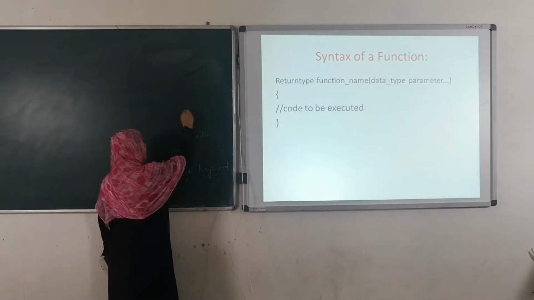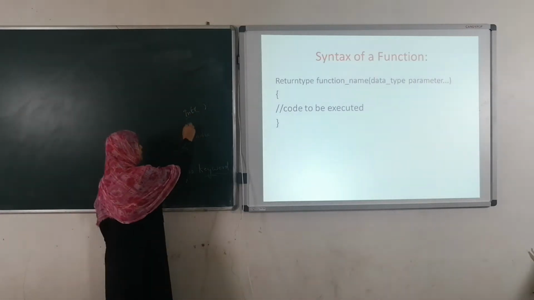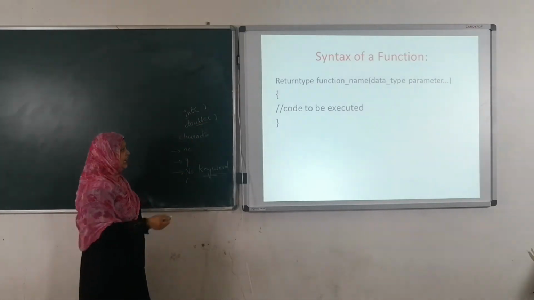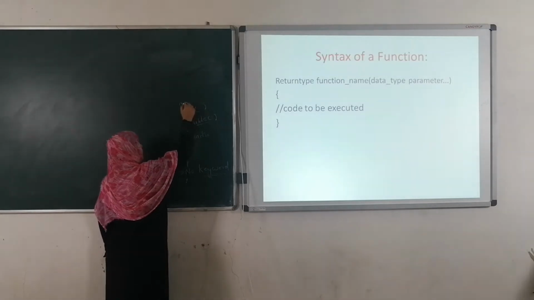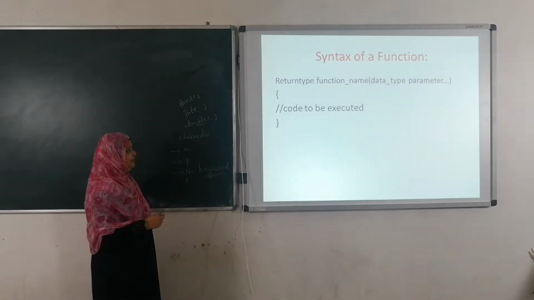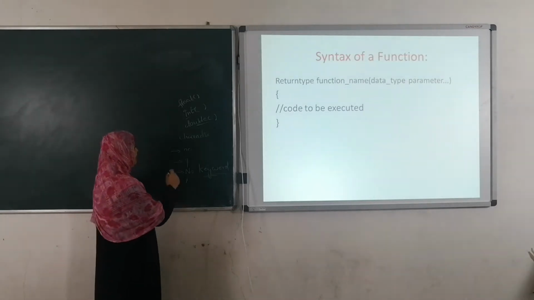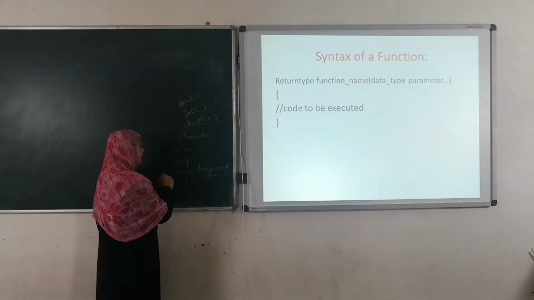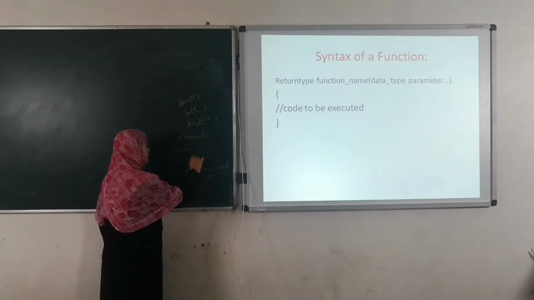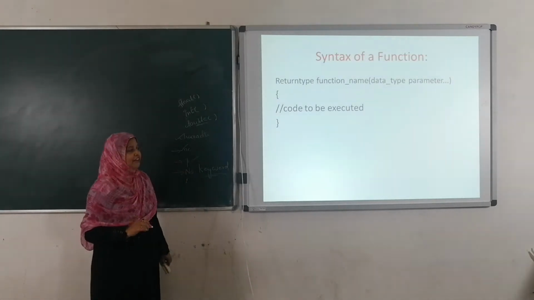For example, int is a keyword, so you can't use it as a function name. You can't write double as a function name, because double is a keyword. And you can't use float as a function name, because float is a keyword. So whenever we give any name to a function, we have to start with a character, there will be no space in the function name, the function name will not start with any special character, and we will not use any keyword as the function name.